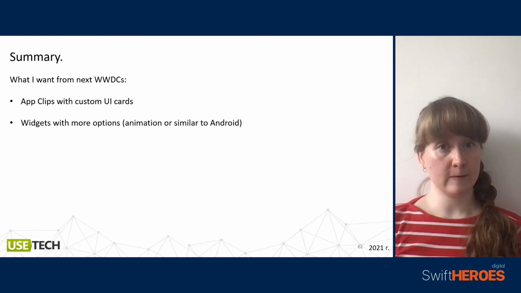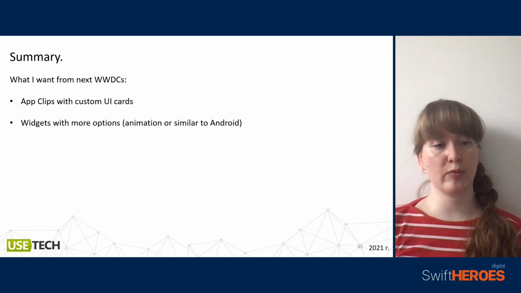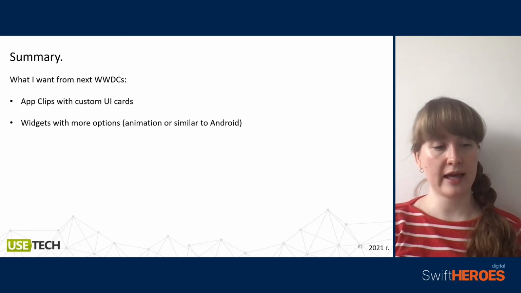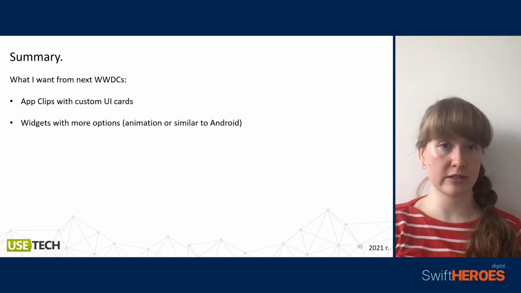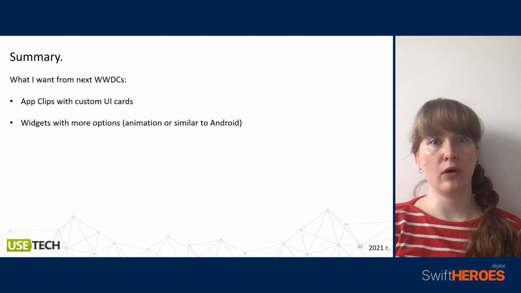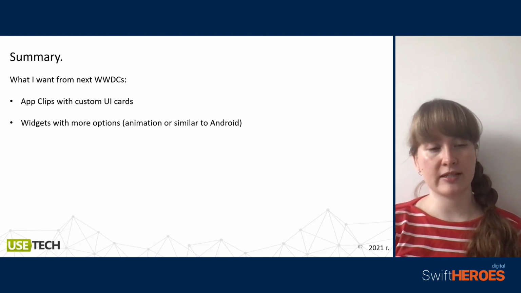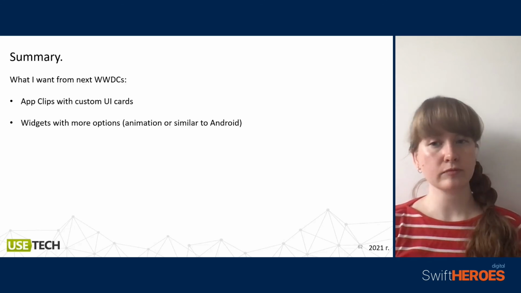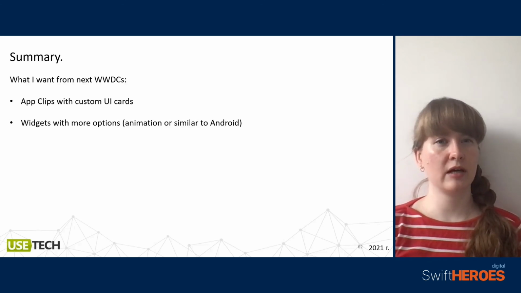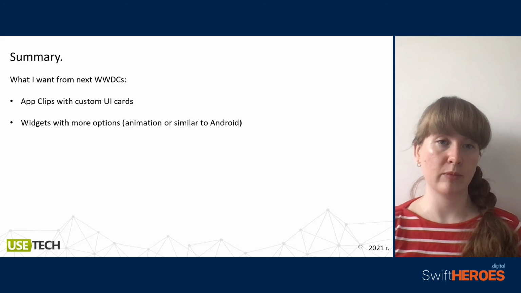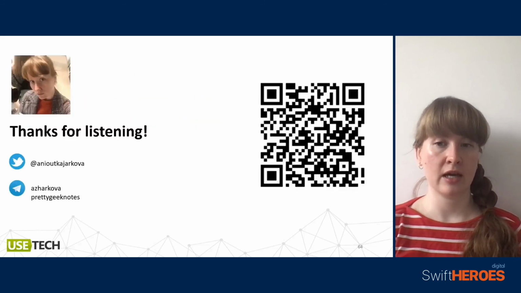So, yes, we have encountered problems with widgets, but I want the next WWDC to bring us solutions to make widgets with more options, maybe to make them similar to Android, and to make AppClips with custom UI cards. I think it should be more beautiful and efficient when we put some information, or maybe we can provide some specific type of card to use in some other applications, maybe to embed our AppClips in Maps or other built-in software in iOS.